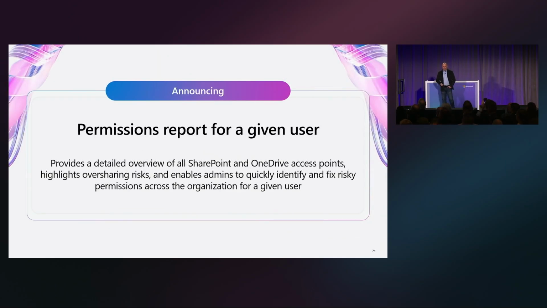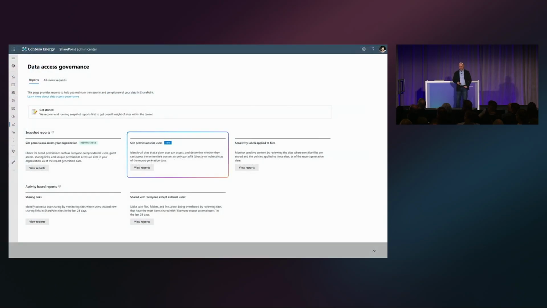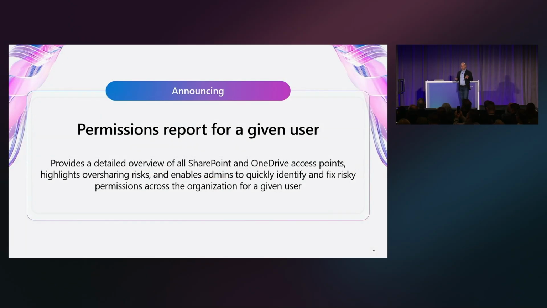Okay, so next, permission reports. Everyone is already familiar with data access governance, so we have lots of different reports there. In permission reports, we have several reports. One major one that we've been talking about up until now is the permission state report, which gives you an overview of your entire tenant, all the sites in your tenant, and how they're permissioned across the board, and it lets you manage those things on a continual basis. You can initiate site access reviews, et cetera.